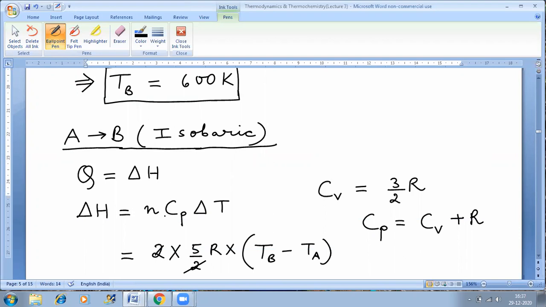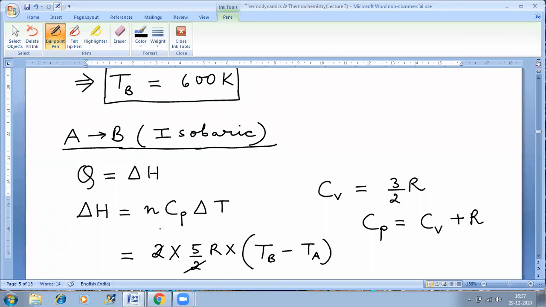What is delta H for an ideal gas? It is nCp delta T. This is also a formula given under the formulae related to an ideal gas. These all formulae are present under the category of formulae related to ideal gas. Small n is the number of moles, which is given as 2 moles in the question.